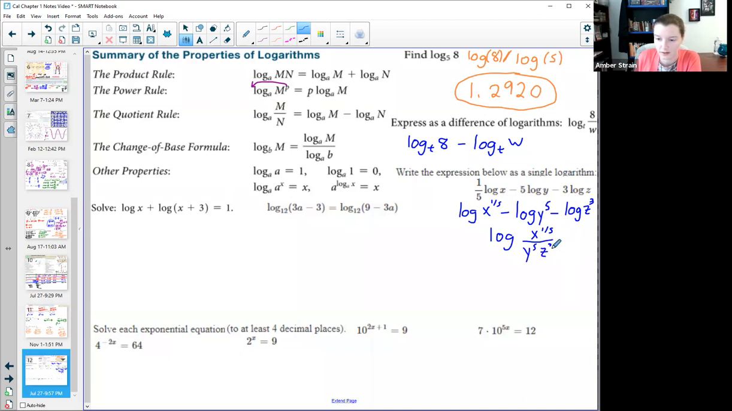It all goes together. When I'm rewriting it, I make sure that the log stays the same base. These were all log base 10. When I broke this one up, I had to be careful to make sure they stayed log base t. So I can go back and forth as needed.